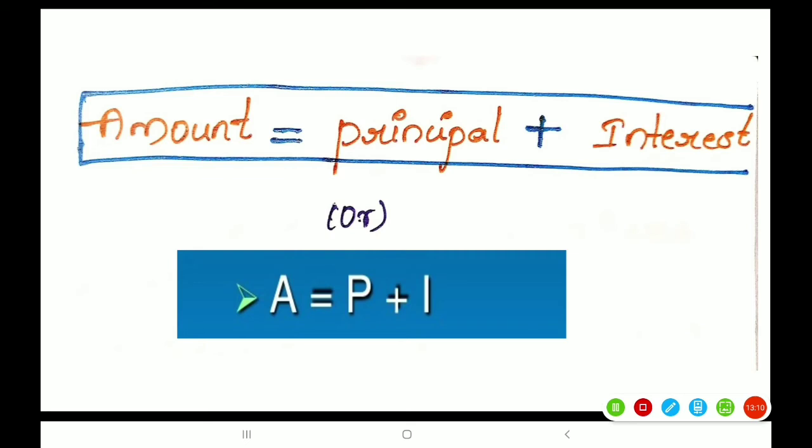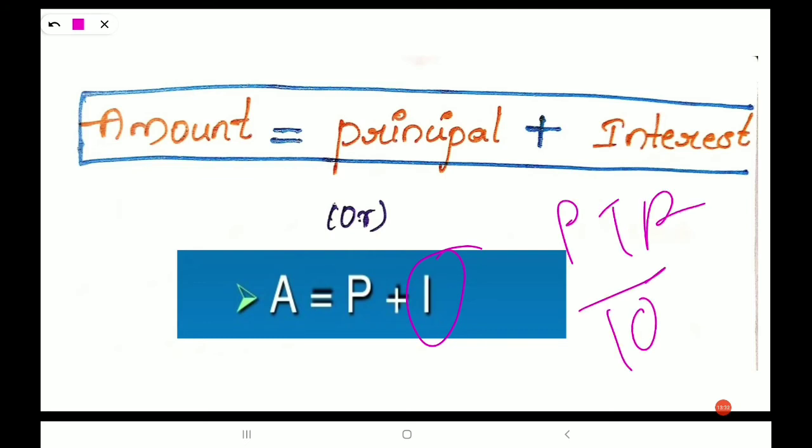We have that amount is equal to principal plus interest, or we can write A is equal to P plus I. We can convert this into amount. We already have the simple interest formula. In place of I, I am going to replace PTR by 100.